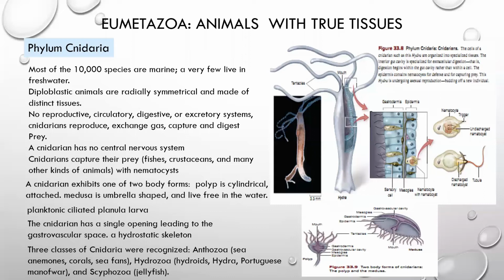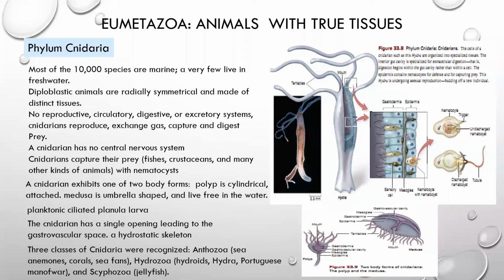These animals which belong to Eumetazoa phylum Cnidaria are diploblastic, and there is radial symmetry. Radial symmetry indicates that these animals are primitive, and there is no reproductive system, no circulatory system, no digestive system, no excretory system,